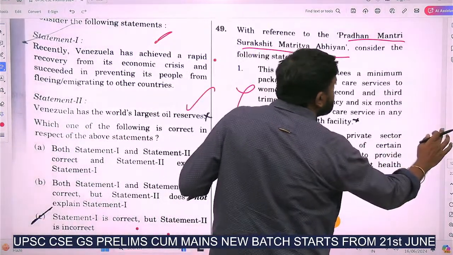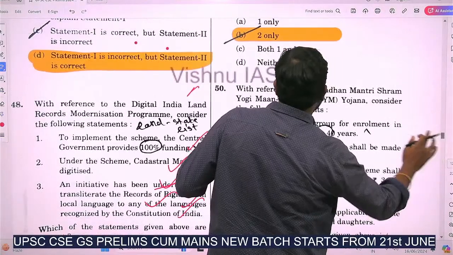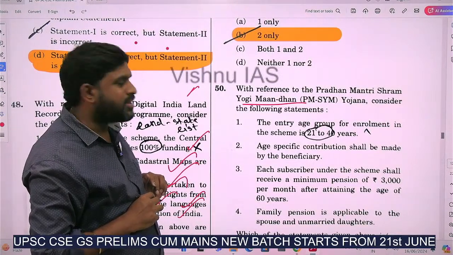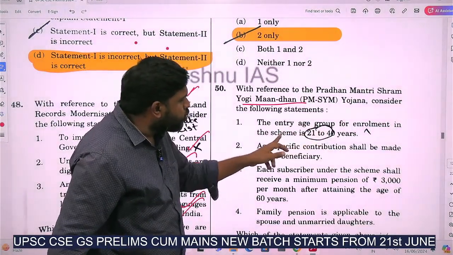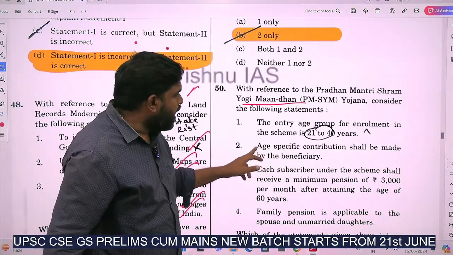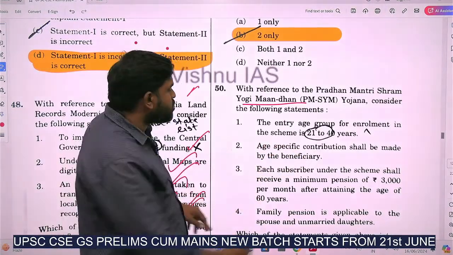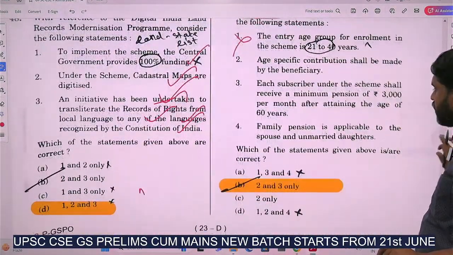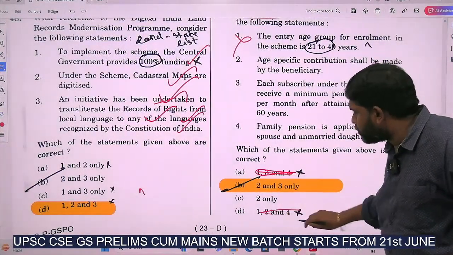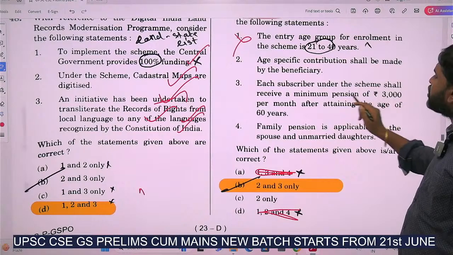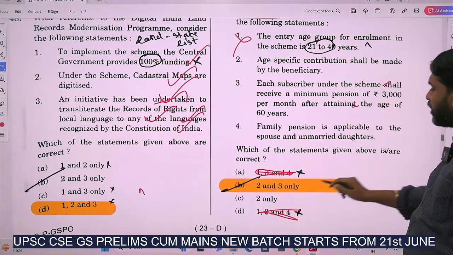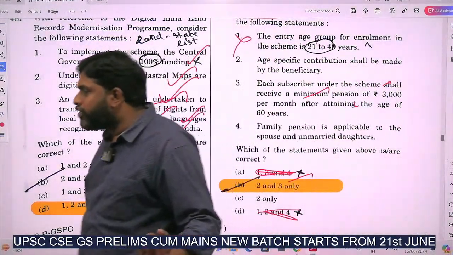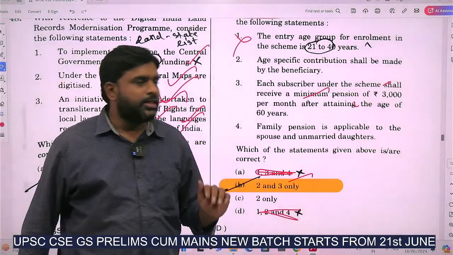The 50th question is about a government scheme, Pradhana Mantri Shram Yogi Mandhan Yojana. The entry age group for enrollment in the scheme is 18 years. Any age specific contribution shall be made by the... this is a wrong statement. We will see the elimination method once. 1 is wrong. Each subscriber under the scheme shall receive a minimum pension of 3,000. Yes, 3 is correct. So if you know 3 is correct, the answer is 2 and 3. This is with respect to the 50 questions which are there.